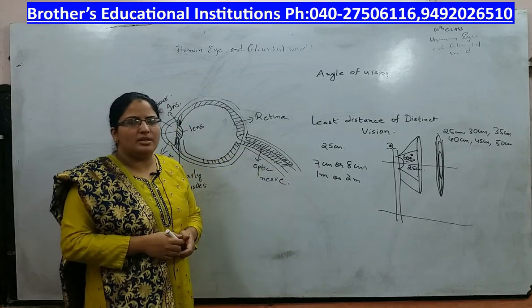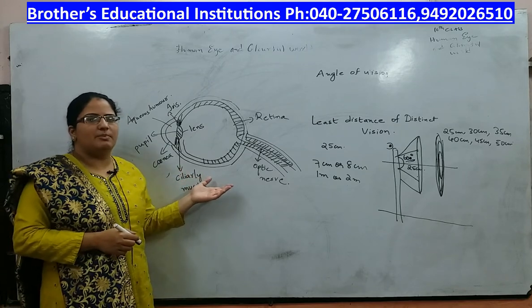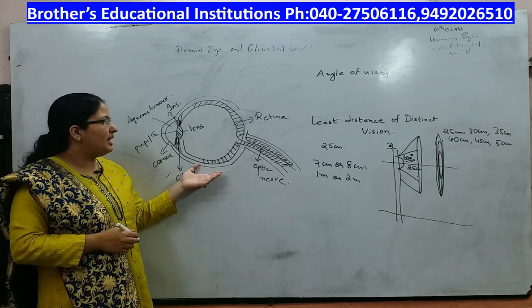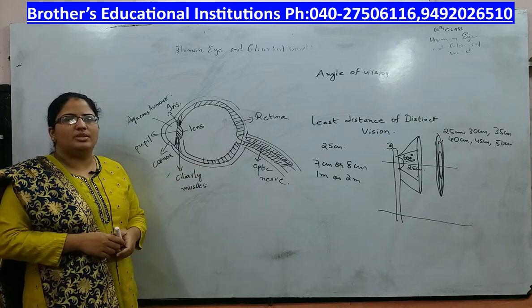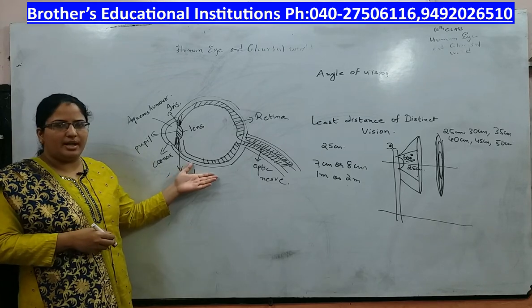Next we have the structure of the human eye. We shall discuss various parts of the human eye. This is how a human eye looks. It is of the size of a table tennis ball. You will be able to see different objects along with their colors with the help of your eye.